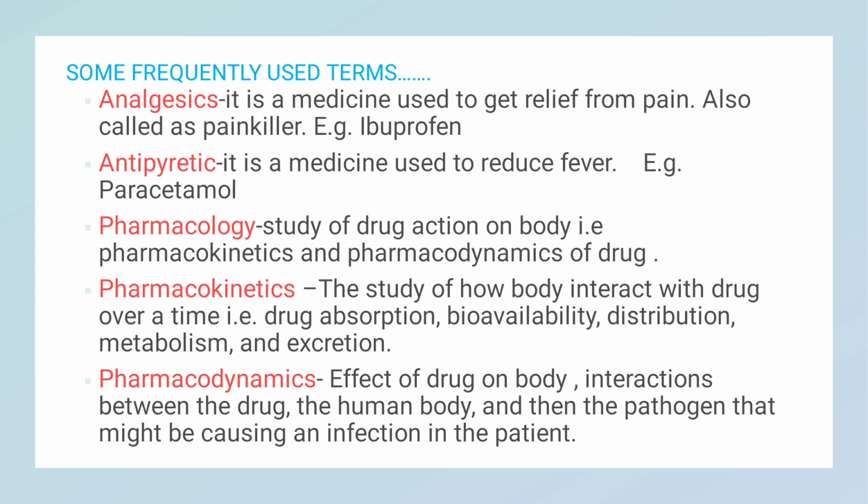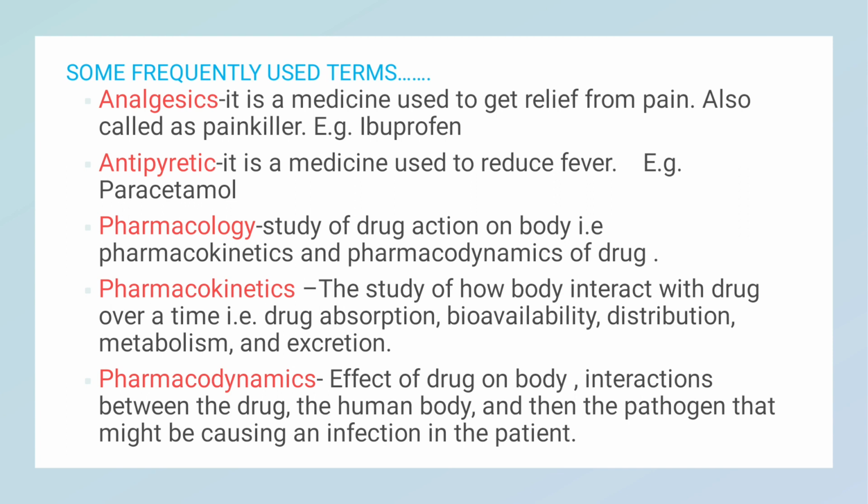Pharmacokinetics is the study of how the body interacts with the drug. Once a drug is introduced in the body, what the body will do to that drug over time is pharmacokinetics. That is drug absorption, bioavailability, distribution, metabolism and excretion.